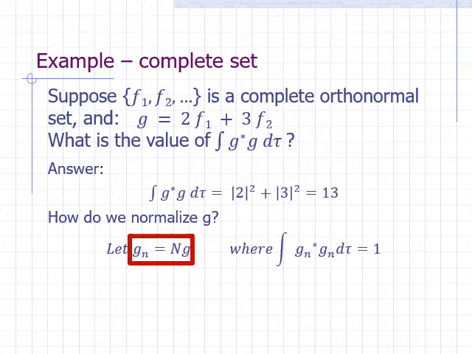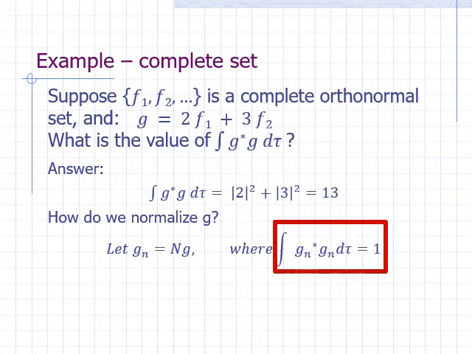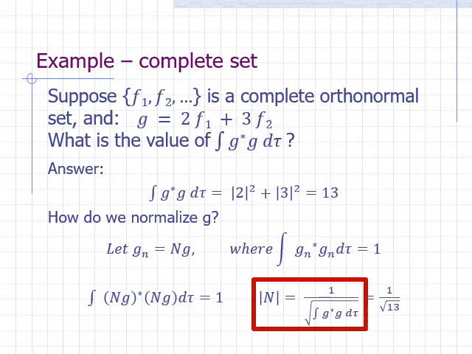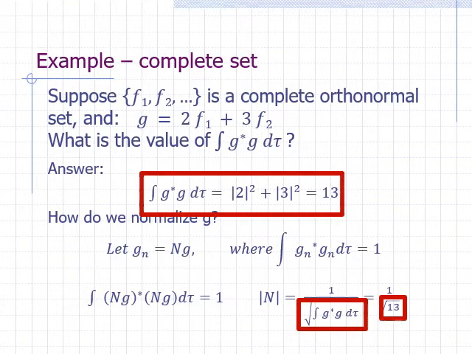Since g sub n is normalized, the integral of g sub n star times g sub n over all space is equal to 1. Substituting ng for g sub n and solving for n, we find that the absolute value of n is just equal to 1 over the square root of the integral of g star g. So the absolute value of the normalization constant is 1 over square root of 13.